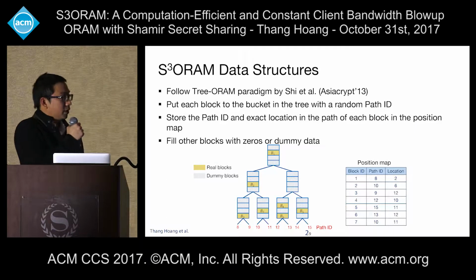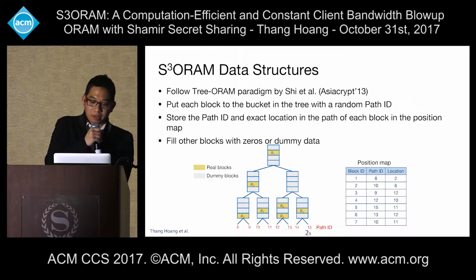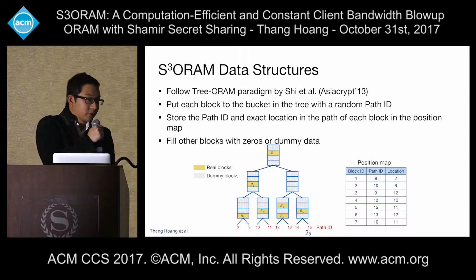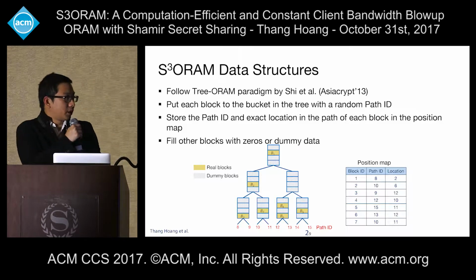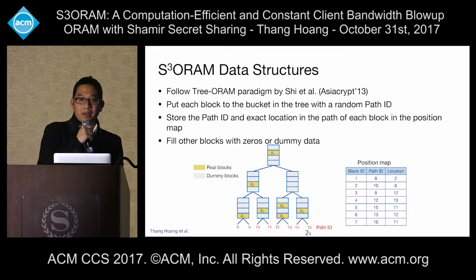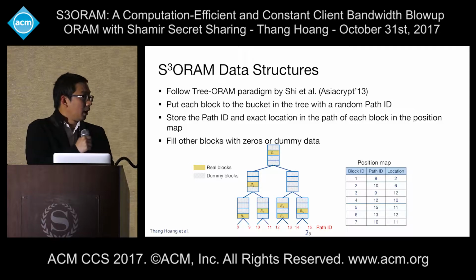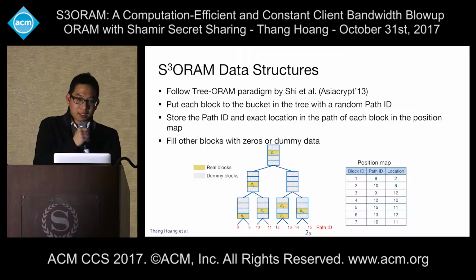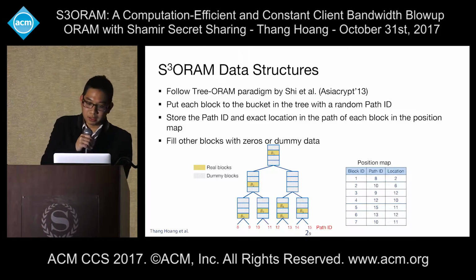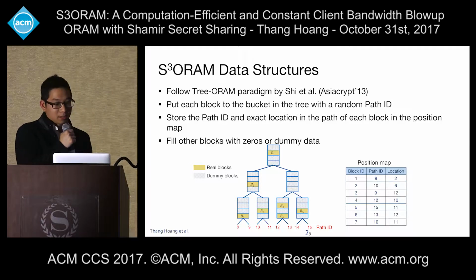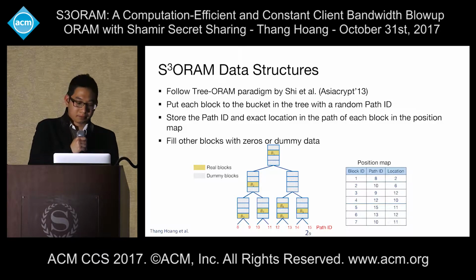So let's go to the S3ORAM data structure. In S3ORAM, we follow the 3-ORAM paradigm by Ren et al. in Asiacrypt 2013. Assuming that we have the ORAM structure like this, we put each block into a bucket in the tree with a random path ID, similar to any 3-ORAM scheme. We store the path ID and additional information about the exact location in the path of each block in the position map, which we store at the client side. And we fill all the empty blocks with 0 or dummy data.